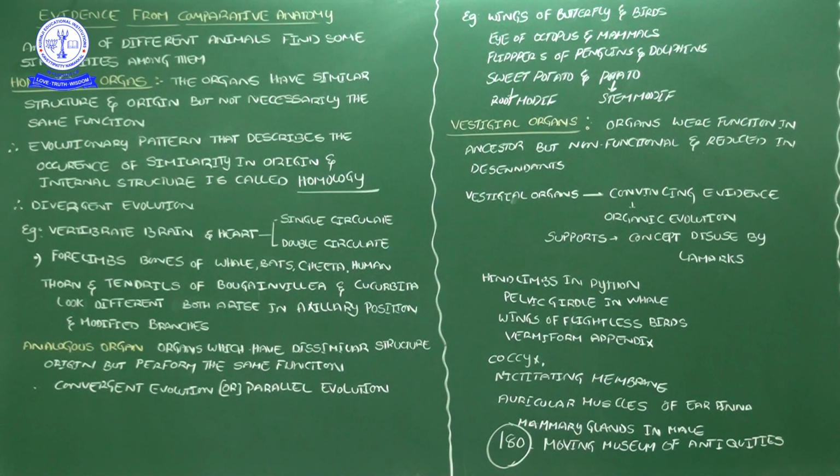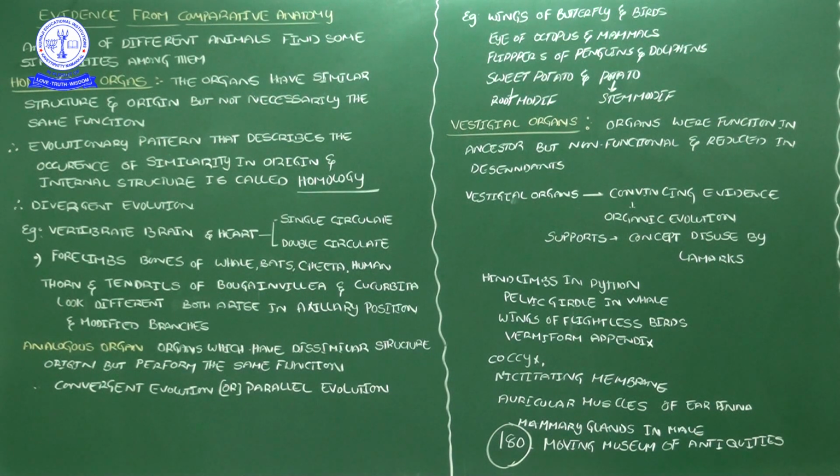And then regarding plants, the thorns and tendrils of Bougainvillea and Cucurbita. The Bougainvillea, the paper flower plant, has spiny structures, which are thorns. Correct? Then the tendrils are in the Cucurbitaceae family, the creepers, which have weak stems.